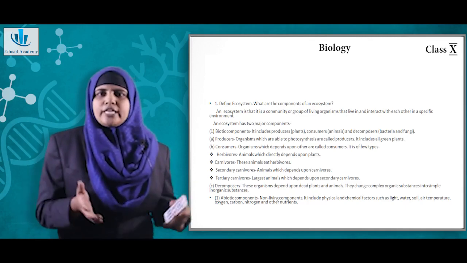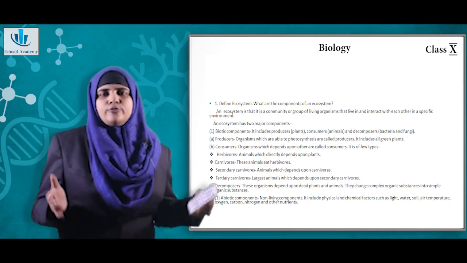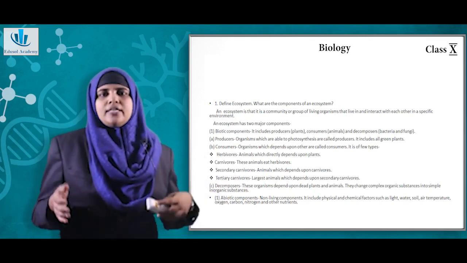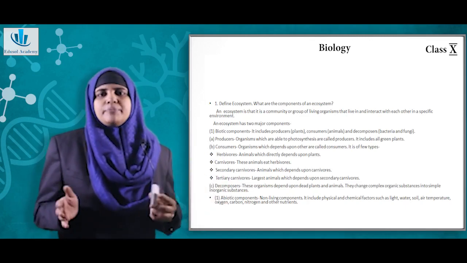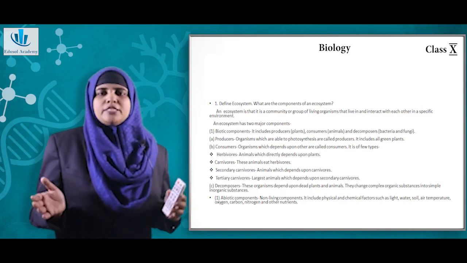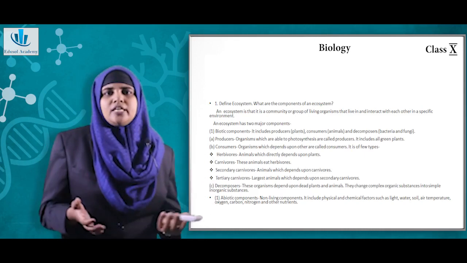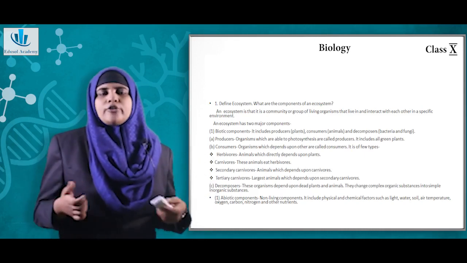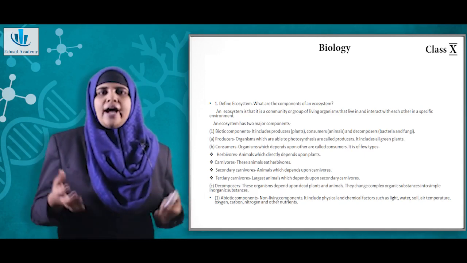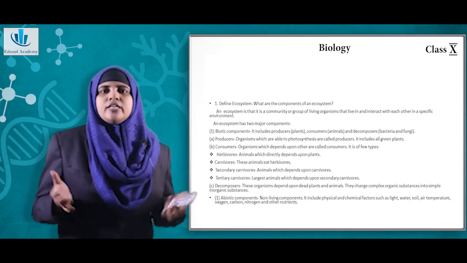Then there are also secondary carnivores and tertiary carnivores, depending upon the level of the food chain. If the food chain has 5 steps, then the topmost organism will be a tertiary carnivore. That depends upon how long the food chain is. Then another important component is the decomposers. Decomposers are the organisms that help in the process of nutrient recycling, or they add nutrients to the soil by breaking down the dead components of the ecosystem.